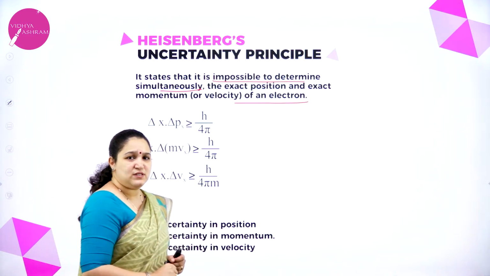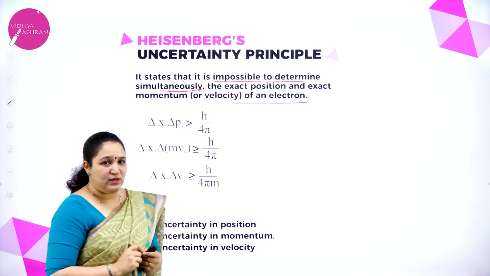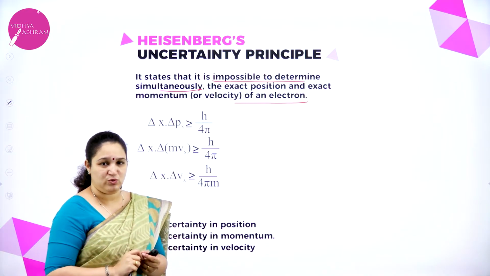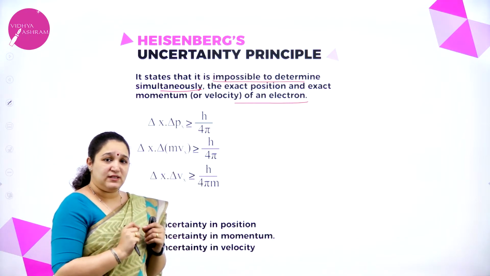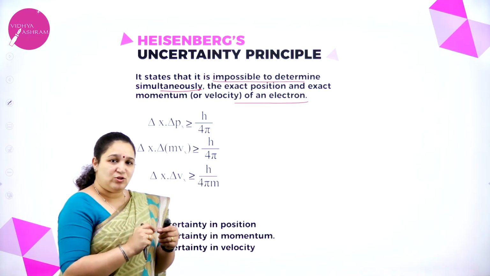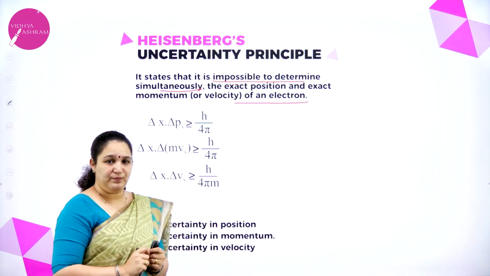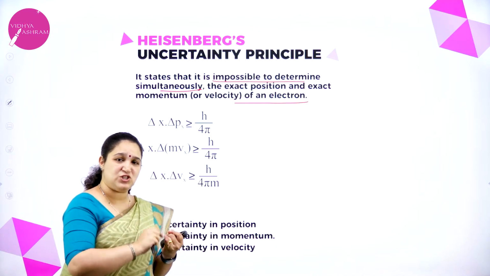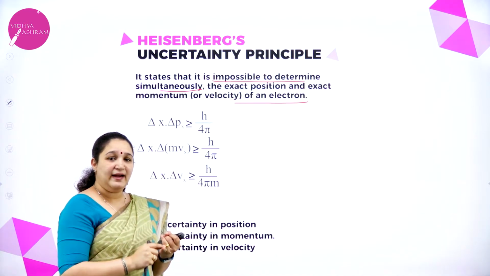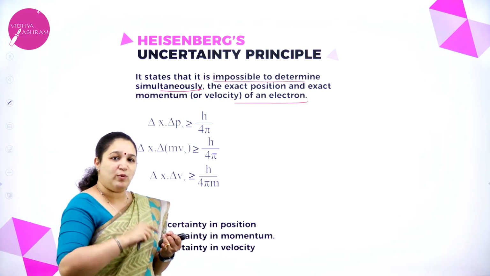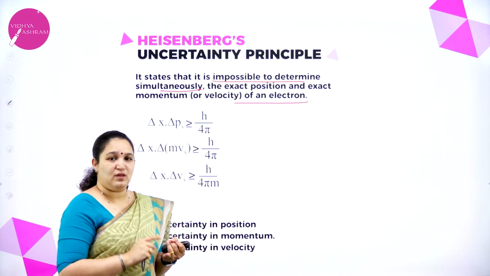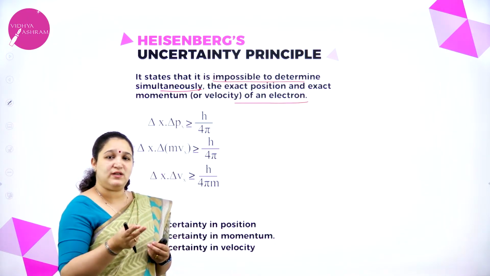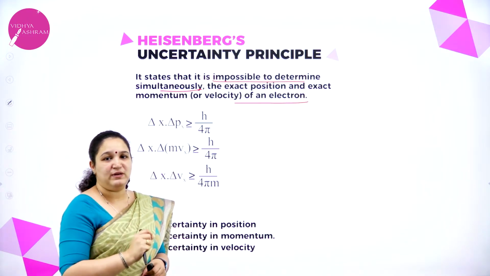What is the meaning of this? Bohr told us that the electrons are revolving in a circular path around the nucleus. So, Heisenberg tells us that when the electron is revolving like this, you cannot give the exact position of the electron and the exact velocity or momentum at that position simultaneously. That is, both these quantities cannot be measured simultaneously.